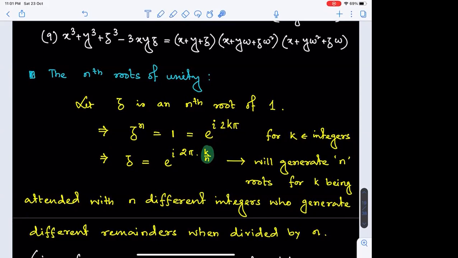And what are these n modulo classes? 0 modulo n means all those integers which, when divided by n, give remainder 0, that is, multiples of n. Then 1 modulo n means the numbers which leave remainder 1 when divided by n, and so on. So if k takes n values from different modulo n categories, meaning division by n gives a different remainder every time, then we will definitely get n different roots for the equation.